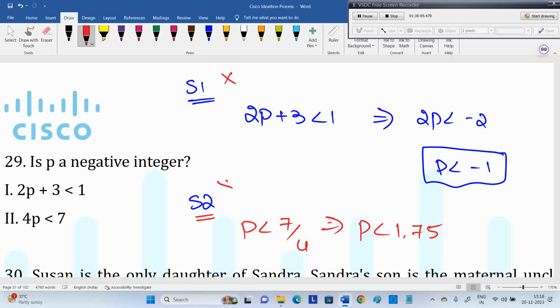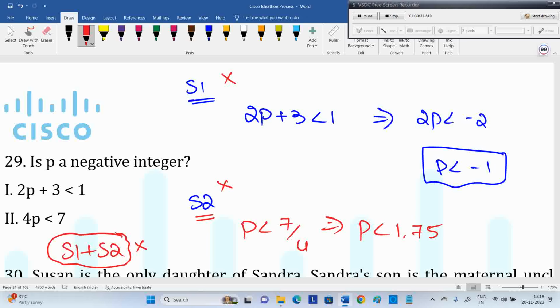Statement 2 alone, not sufficient. Together: what I can say is p less than minus 1 only. Combination, both true, means p less than minus 1, the intersection, but still not able to decide. Both together also not able to decide. So your answer should be both statements together not sufficient. We needed additional data to answer the question.